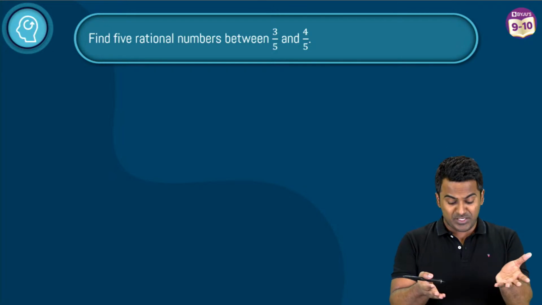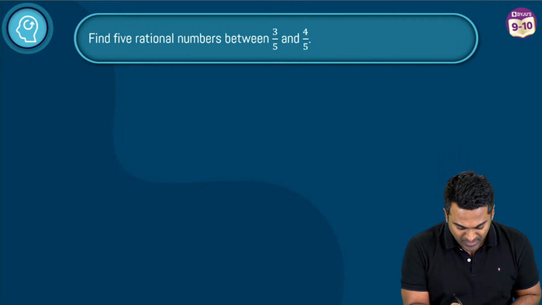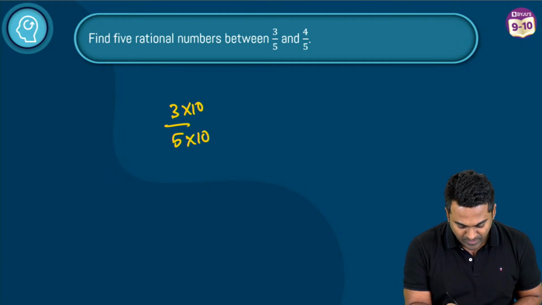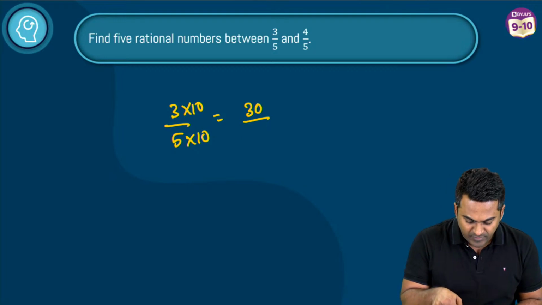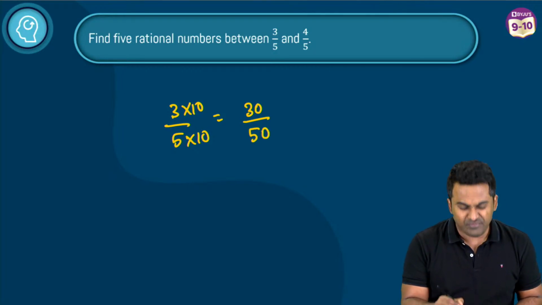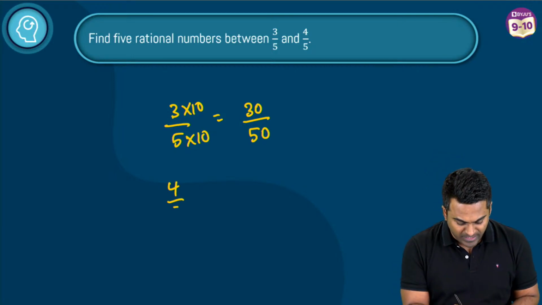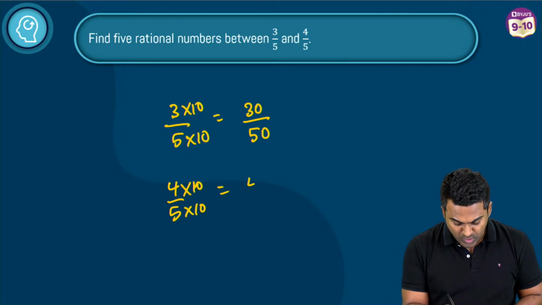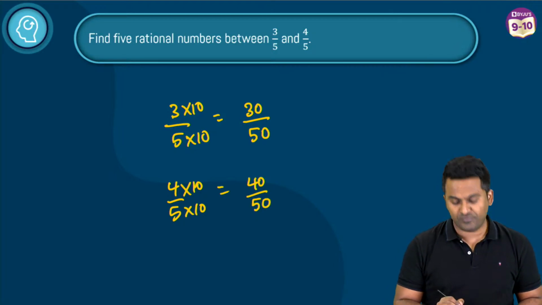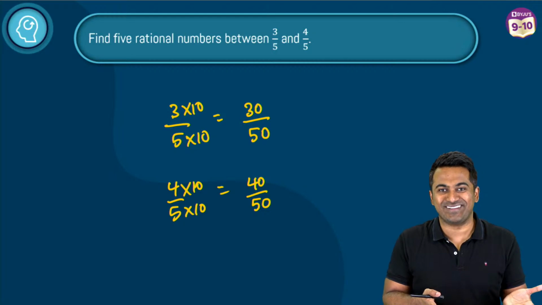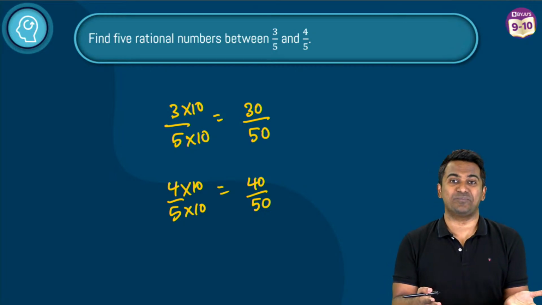First, let's multiply and divide by 10. Yeah, so 3 by 5. Let's multiply by 10 and divide by 10. So then in that case, the first number becomes 30 by 50, right? The first fraction. And if I apply the same idea to the second fraction there, 4 by 5, multiplying the numerator and denominator by 10, this is going to become what? 40 divided by 50. Now, keep the denominator the same and keep increasing the numerator by 1, and that's it.